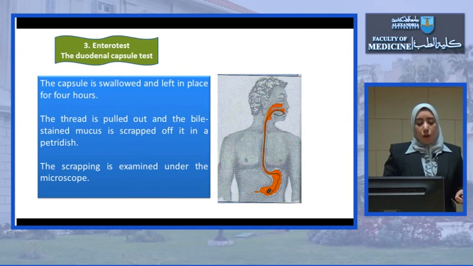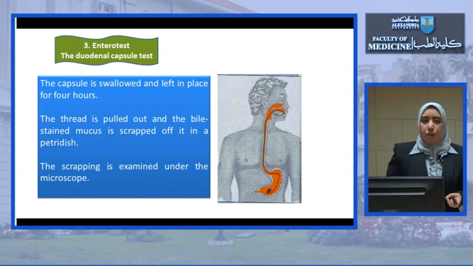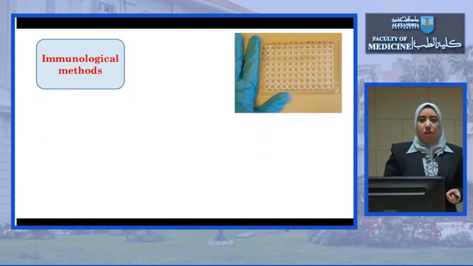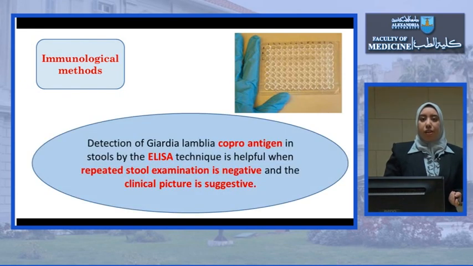It will be scraped off and put in a petri dish. This scraping is examined under the microscope, and if it is Giardia infection, you will find the parasite in this duodenal content scraping.